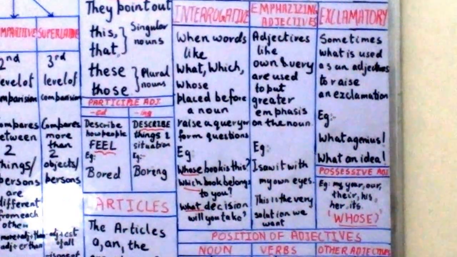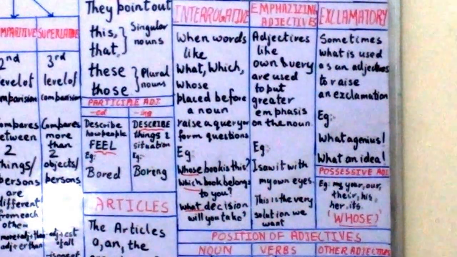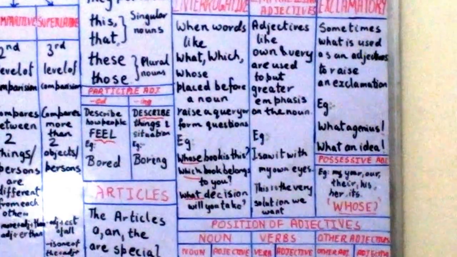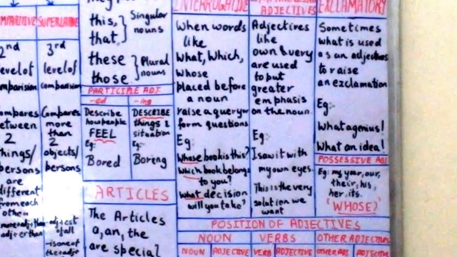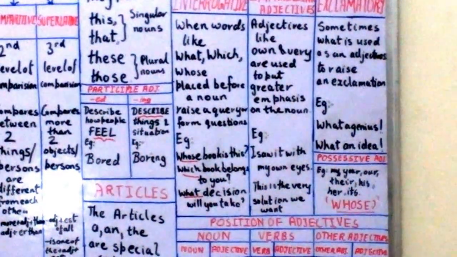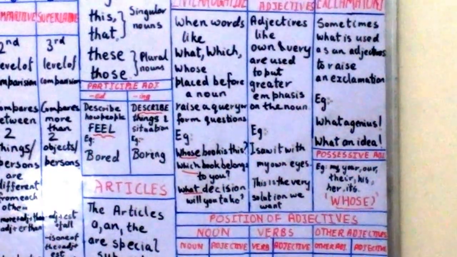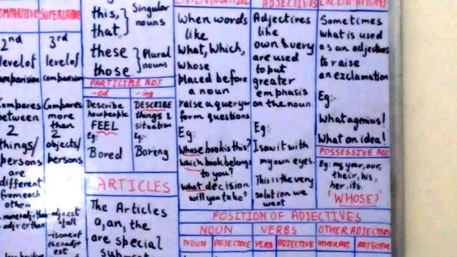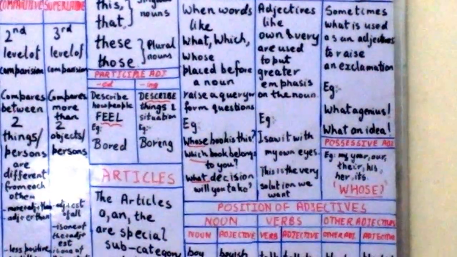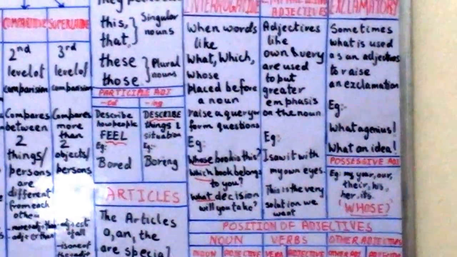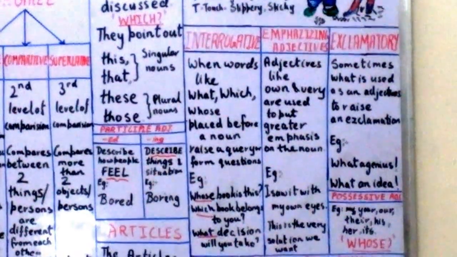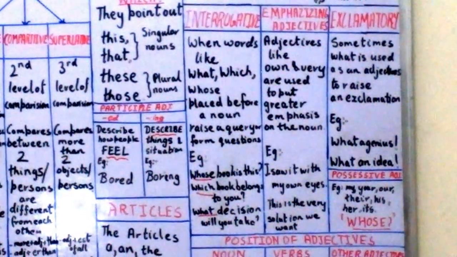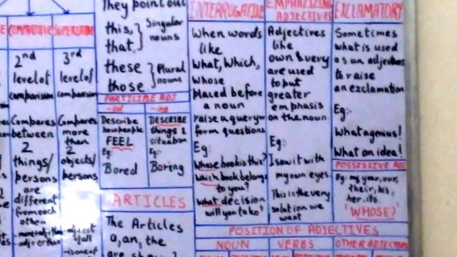You can see the question word comes just before the noun. After what we get a noun, decision; after which we get a noun, book. These all come before nouns, but they ask a question. These are called WH question words because they start with WH. The adjectives with which we ask questions are known as interrogative adjectives.